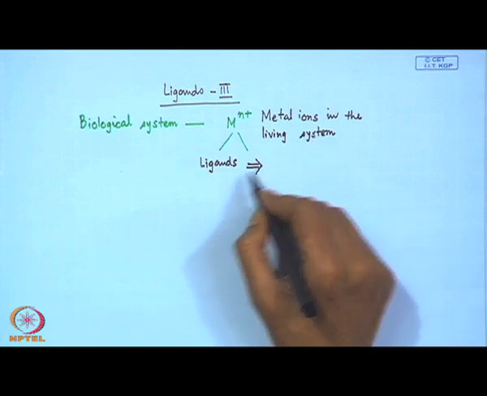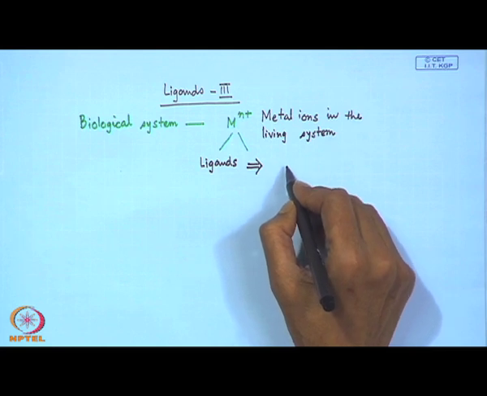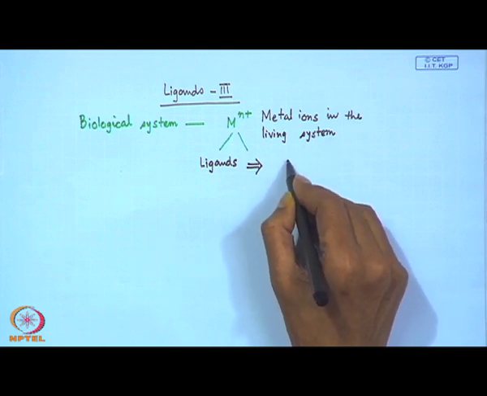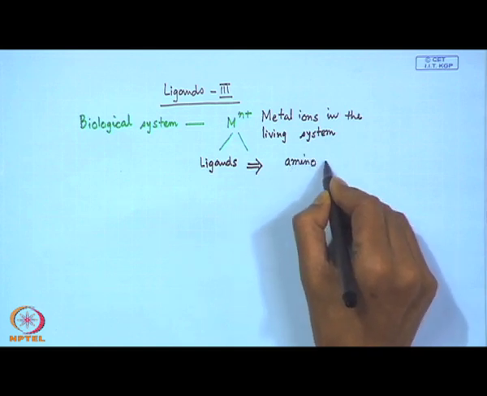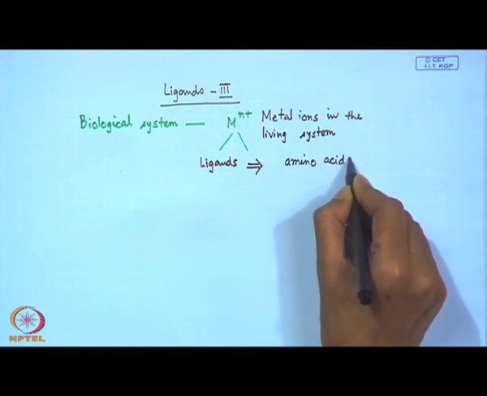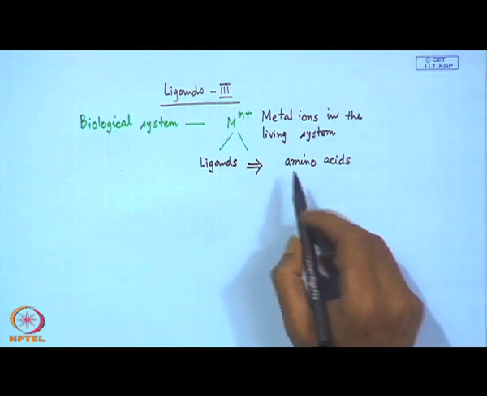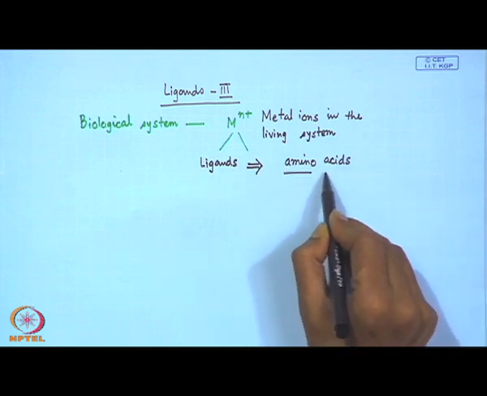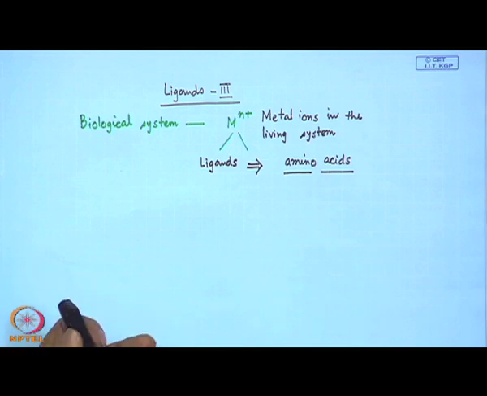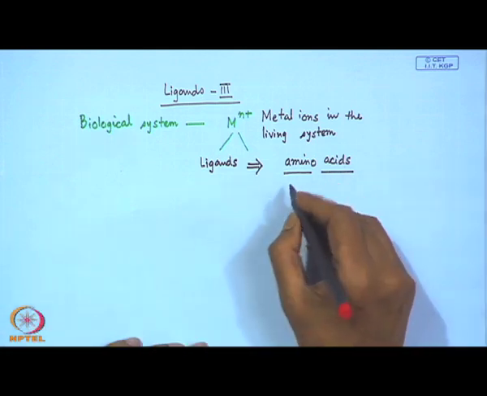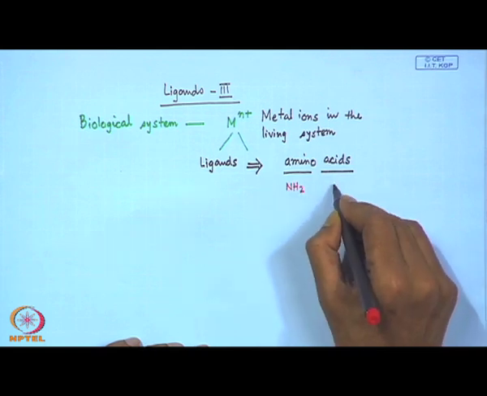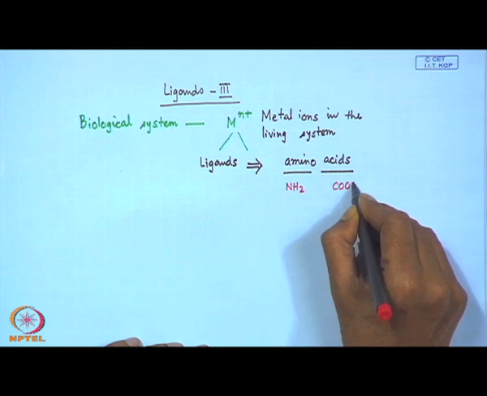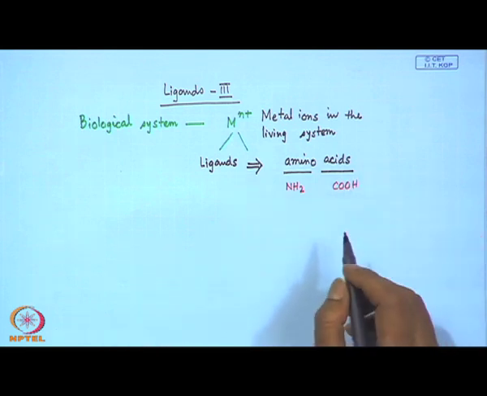And the most important class of ligands that we will all the time be talking about is the corresponding amino acids. All the amino acids, as the name stands, all the time have the corresponding amino function and the carboxy function.